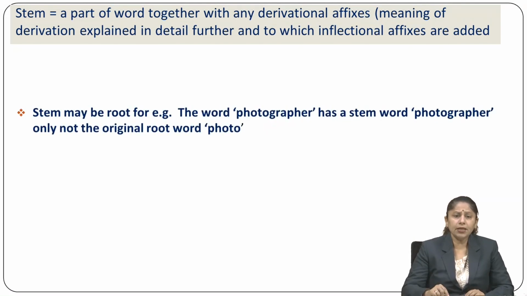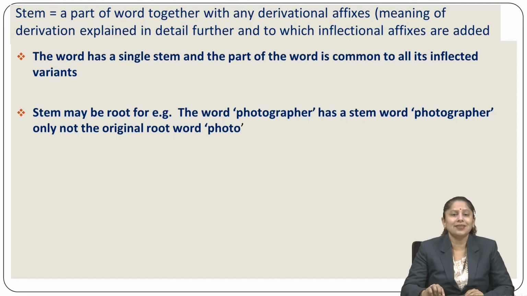Look, stem may be root, for example, the word photographer has a stem word photographer only, not the original root word photo. Root word is photo, but photographer itself is a new word that is known as stem word.